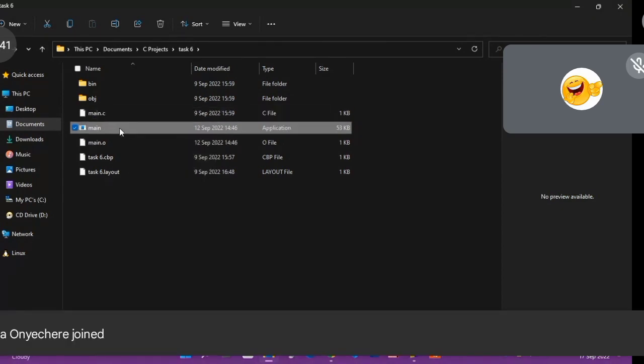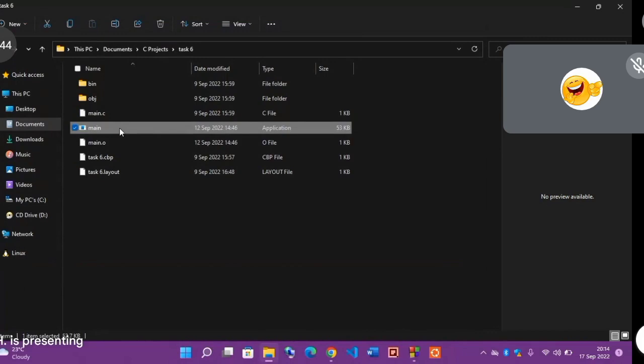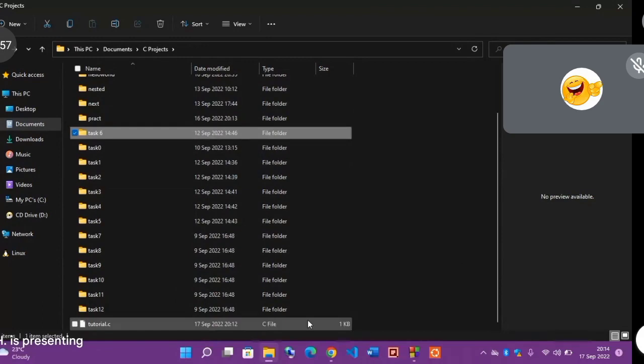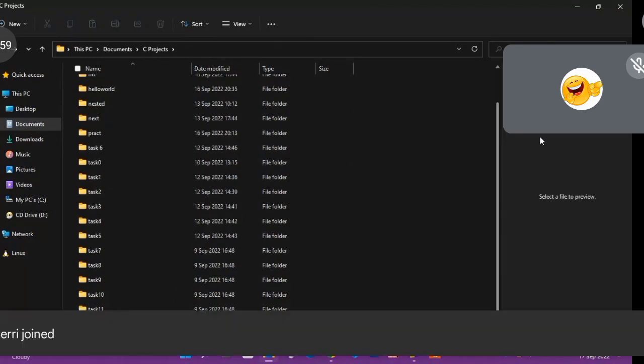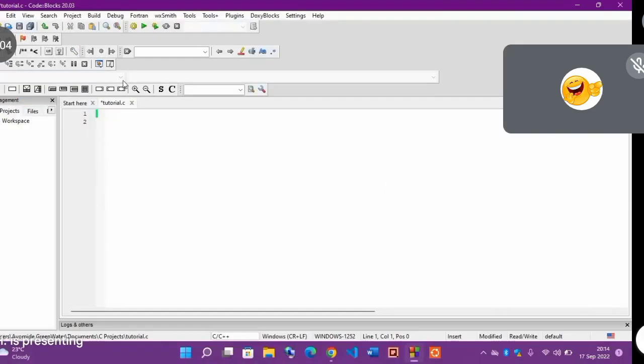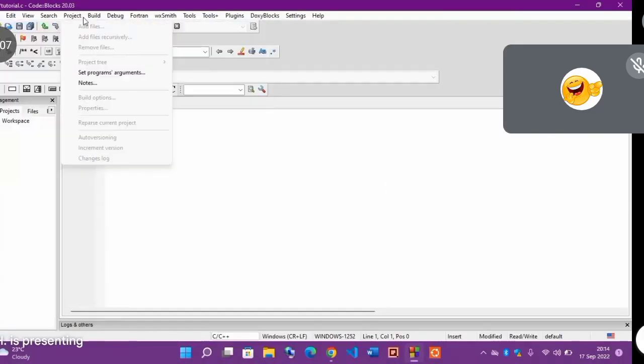Now, if I run this program independently, it's going to run. I don't know whether we are getting it, but it's not present, so we can just go back. So for this, I'm going to delete this, and we are going to create a new project from the beginning. So I'm going to click on File, New.